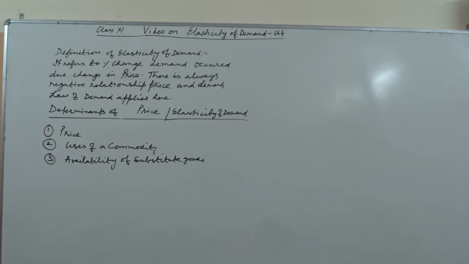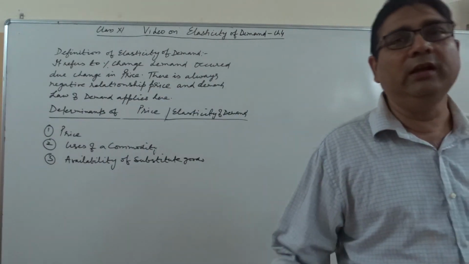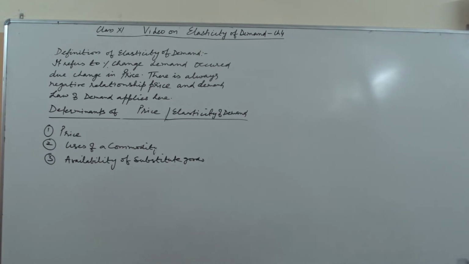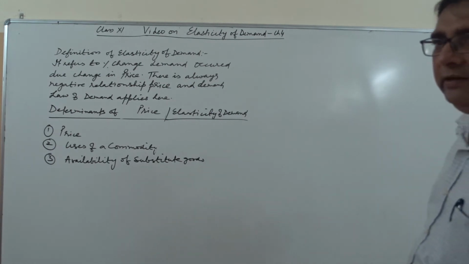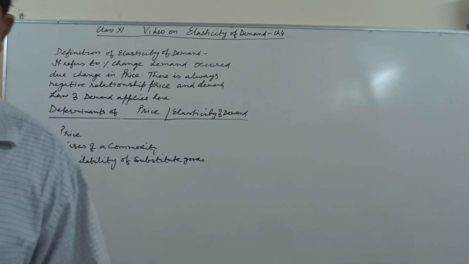For example, if the price of MRF tires increases, people will not purchase MRF tires, they will purchase substitutes like CEAT, Dunlop, or Apollo tires.